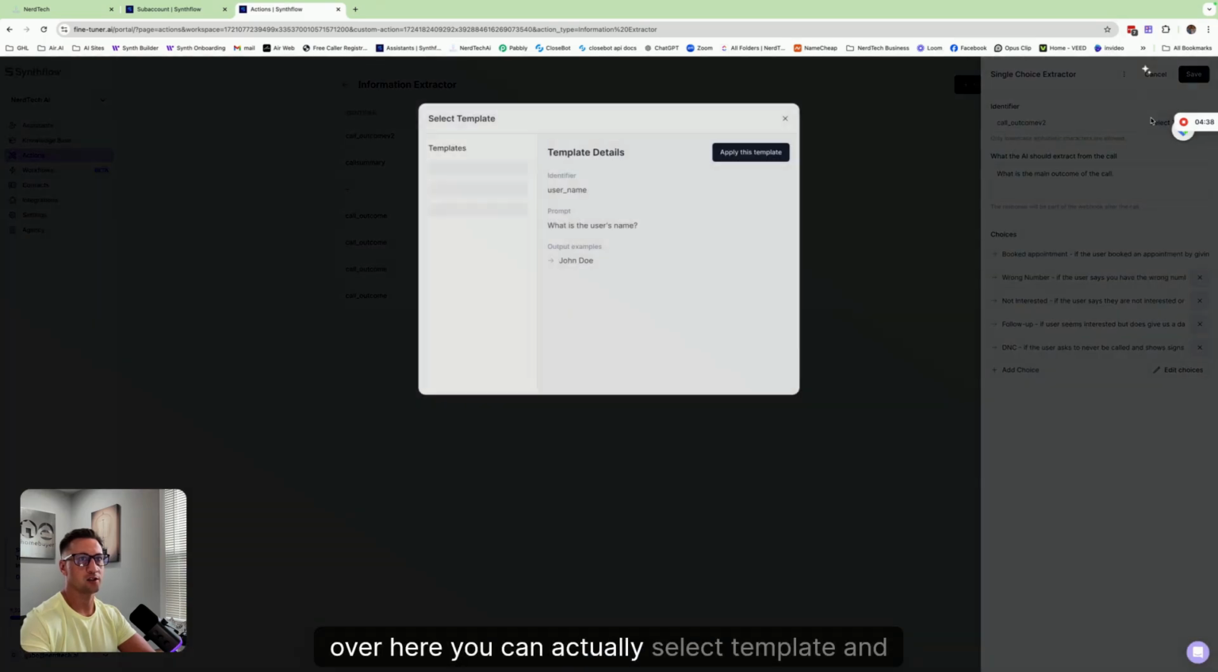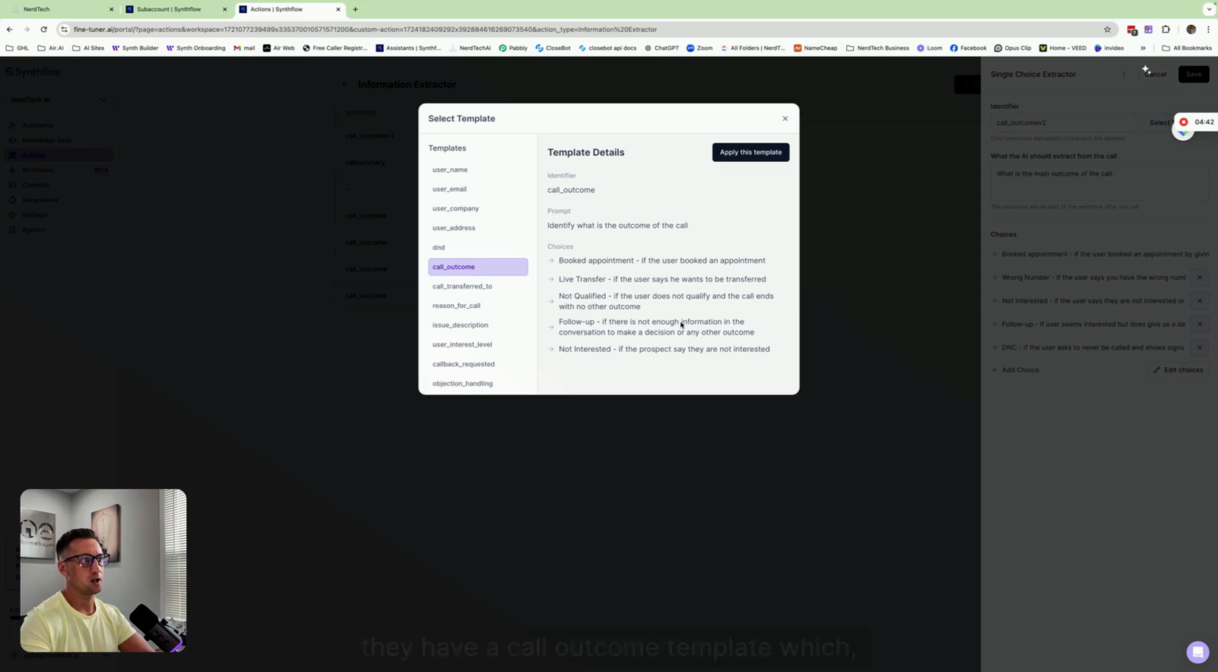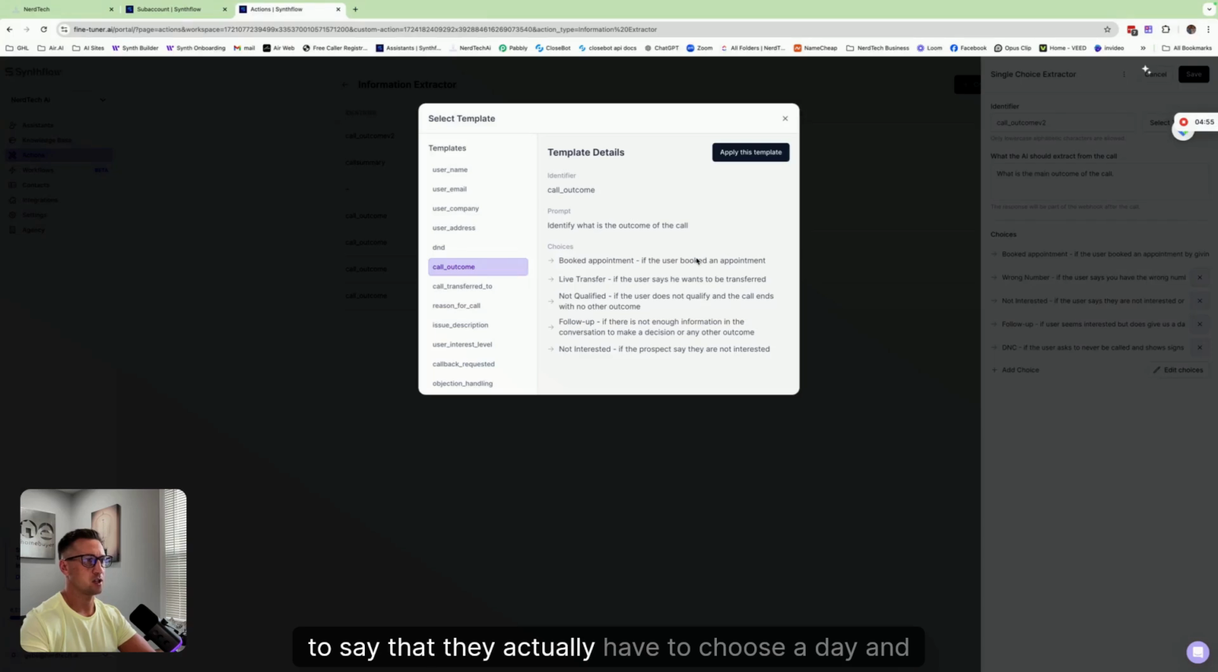Over here, you can actually select a template, and they have a call outcome template, which gets you set up. I've altered mine a little bit to be more specific, such as "book appointment." It says if the user booked an appointment. I really like this to be more specific to say that they actually have to choose a day and time to book an appointment. That way I can tell it on follow up that this is when they do not choose a day and time but seem interested. So this is a good starting point, but you might want to make these a little bit more specific.